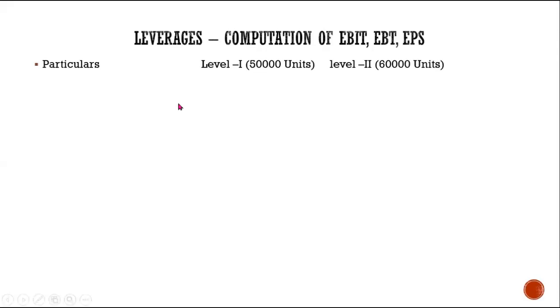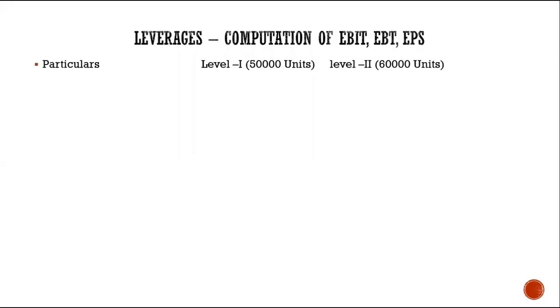So let us see how you are going to make three columns. Particulars, level 1 when there is 50,000 units, level 2 when there is 60,000 units, and how it might affect. So when there is 50,000 units and when there is 60,000 units, how it will change. That's what we are going to check out here.